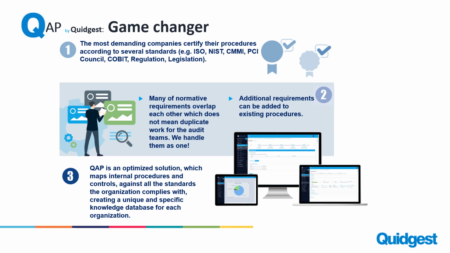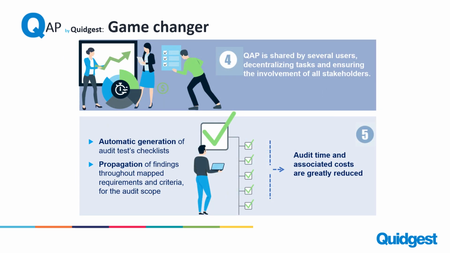The other thing is that it's optimized to map internal procedures against your controls or your standards. So it's your database of knowledge and not a standard one for ISO or something else. The focus of the process is on mapping your procedures, and with that evidence, correlating with the standards that exist.